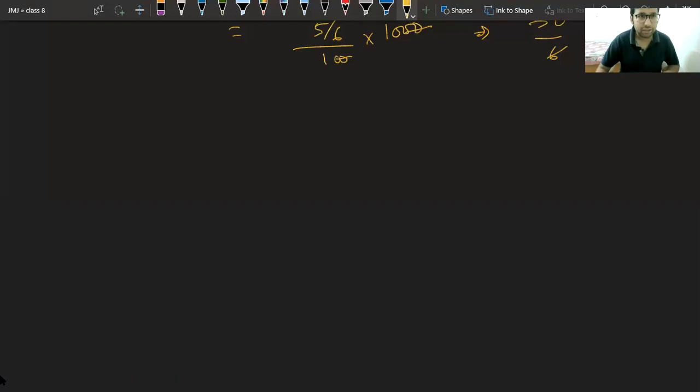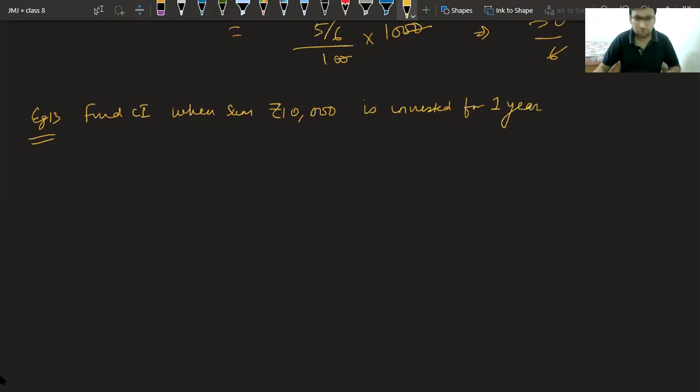Now see, solving a question for me, example number 13. Find CI when a sum of rupees 10,000 is invested for 1 year and 3 months.